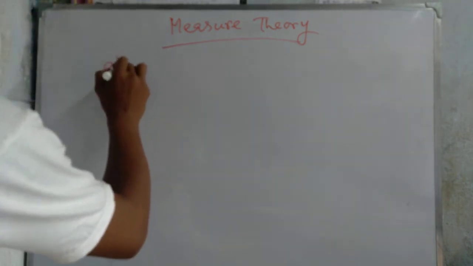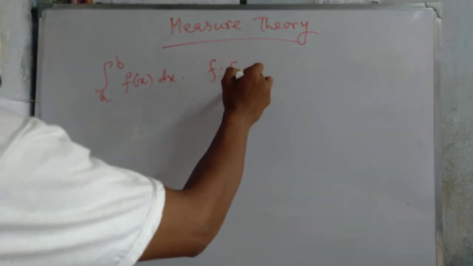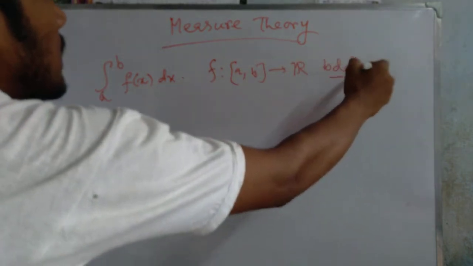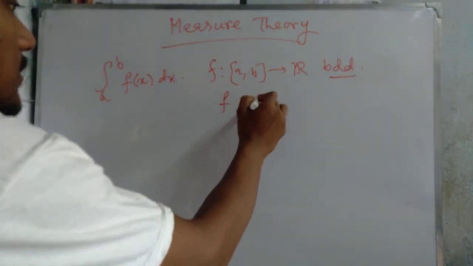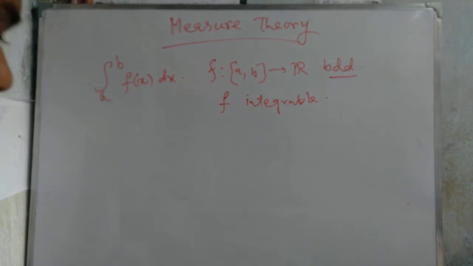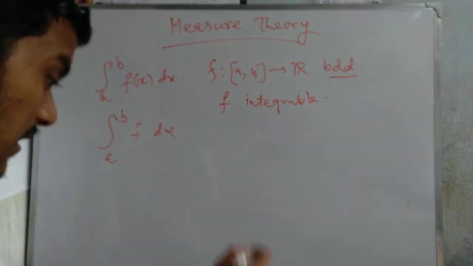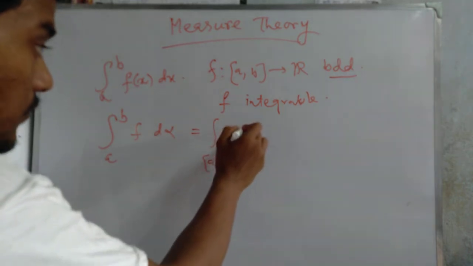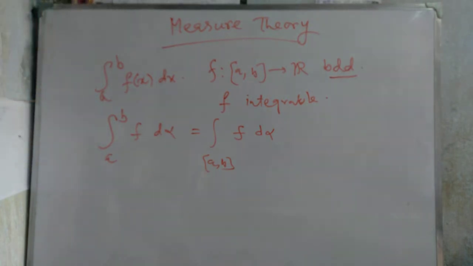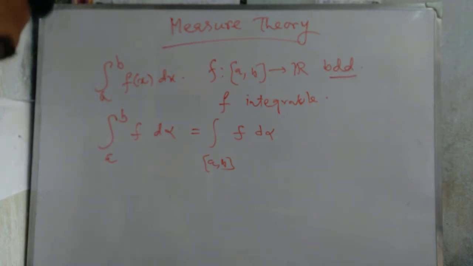We know about Riemann integration, the integral from a to b of f dx. If f is bounded, then f is Riemann integrable; that means integrability requires f to be defined on [a, b] and bounded. Similarly, we discuss the Riemann-Stieltjes integral of f d alpha, where alpha is a monotone or bounded function. Now we are going to a generalization of this, and that is measure theory.